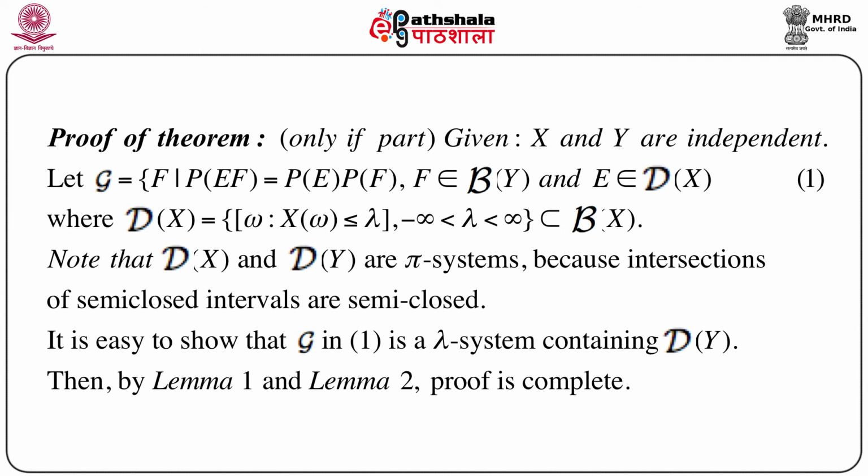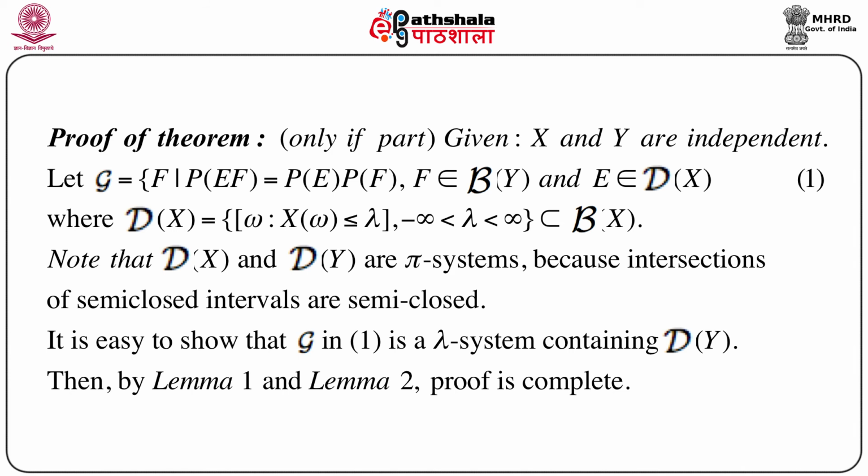Let us define script G, the collection of F such that probability of E intersection F equals probability of E times probability of F, where F belongs to script B of Y and E belongs to script D of X. Here script D of X, as already mentioned, is the collection of all omegas such that X of omega is less than or equal to lambda, where minus infinity is less than lambda less than infinity, which is a subset of script B of X. Script D of X and script D of Y are both pi systems, because intersections of semi-closed intervals are also semi-closed.